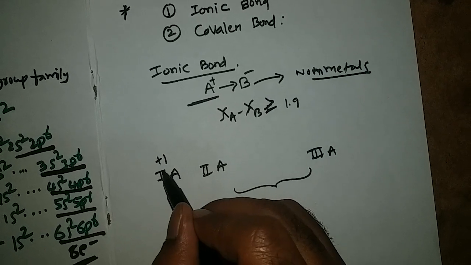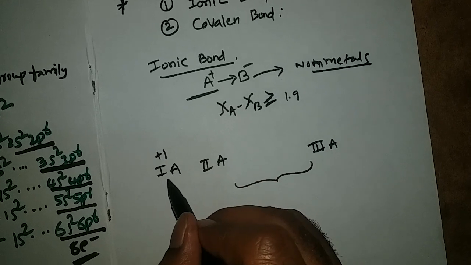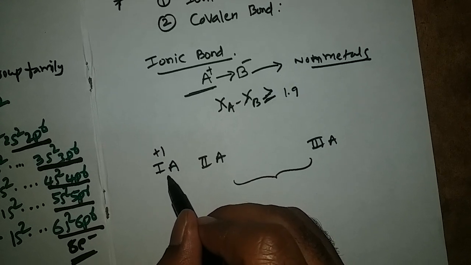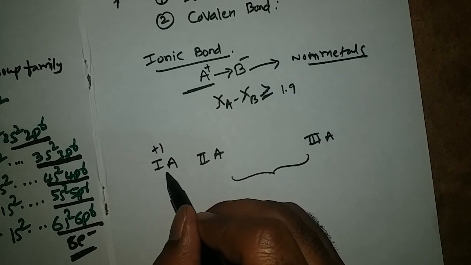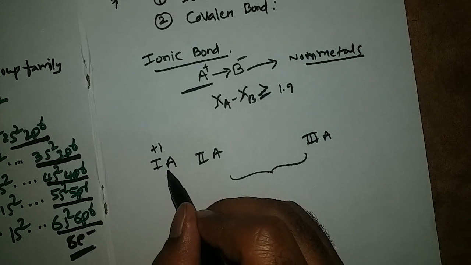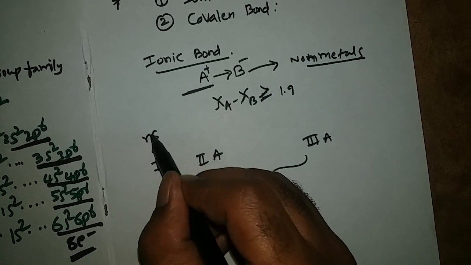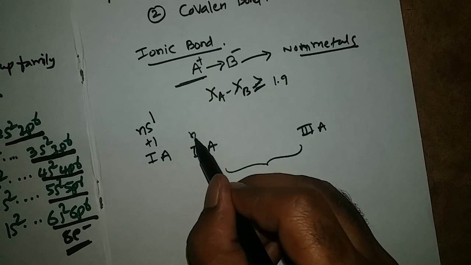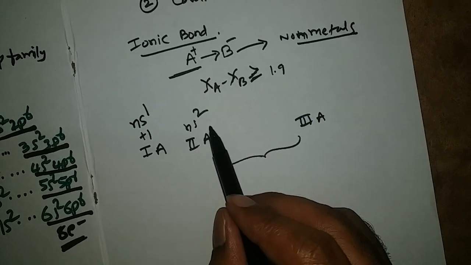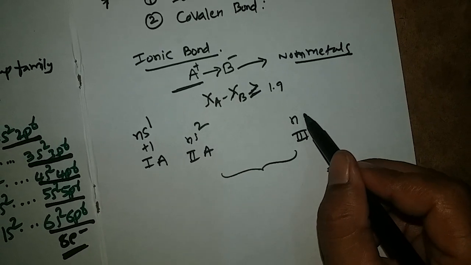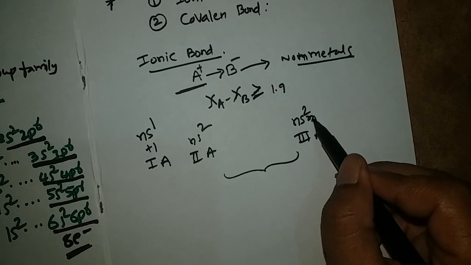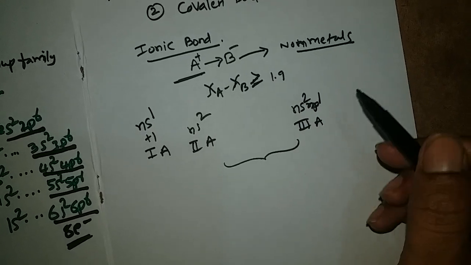By that reason, this first A group elements' oxidation state is +1 and general electron configuration is ns1. Second A group elements' general electron configuration is ns2 and third A group's general electronic configuration is ns2 np1.